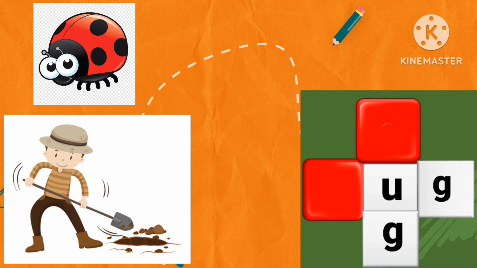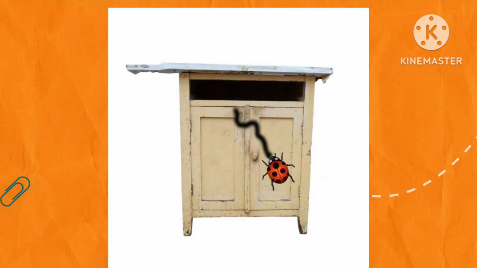Which letters are missing? B, letter B. D, letter D. So you have to drop letter B for bug and letter D for dug. Let us make a sentence. The bug dug a tunnel in the old cupboard.